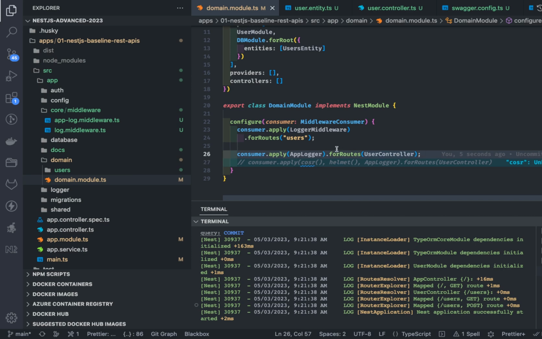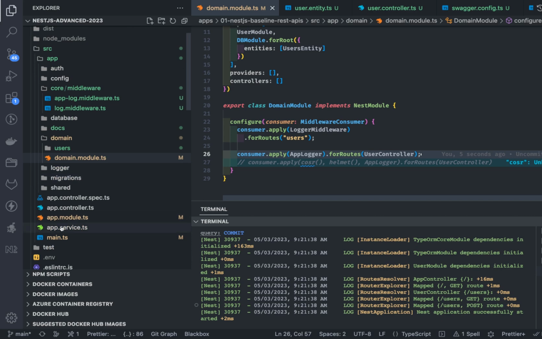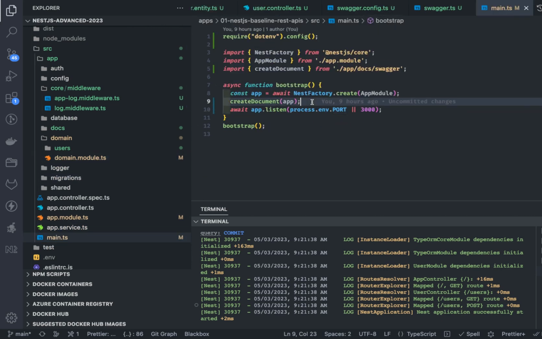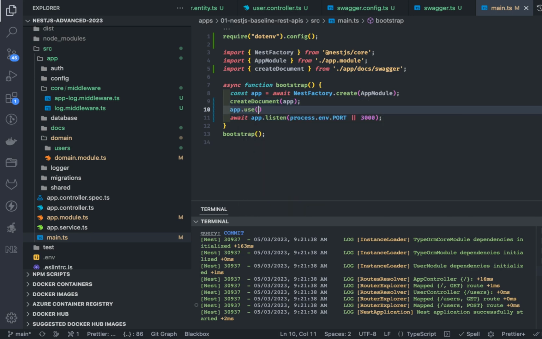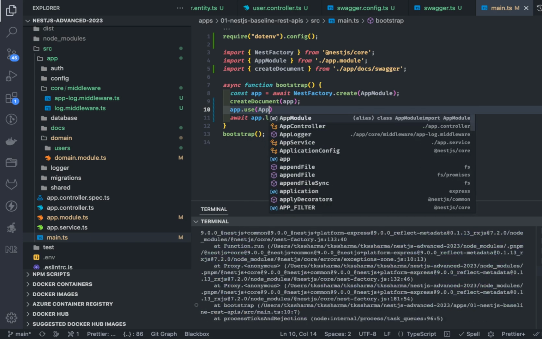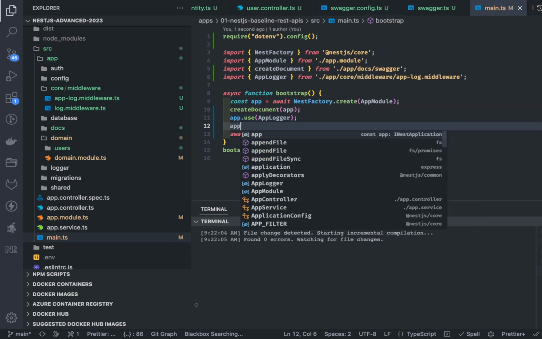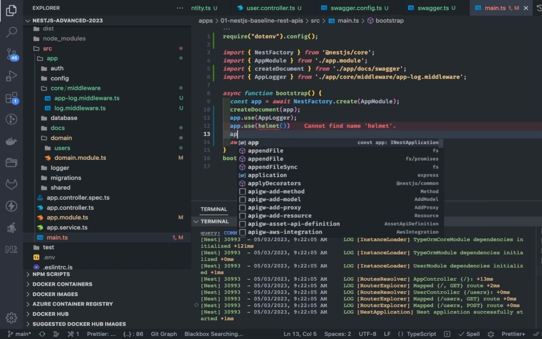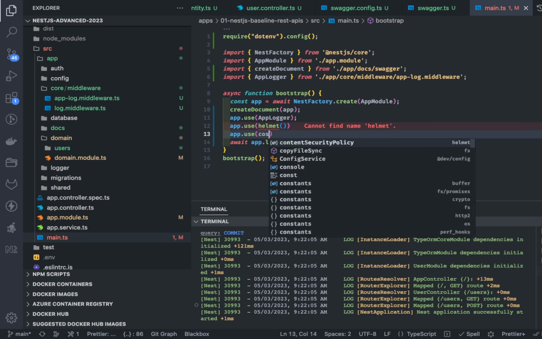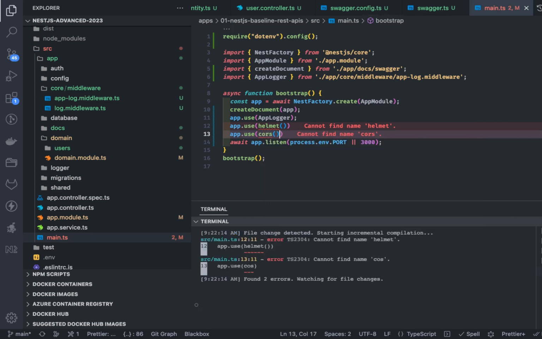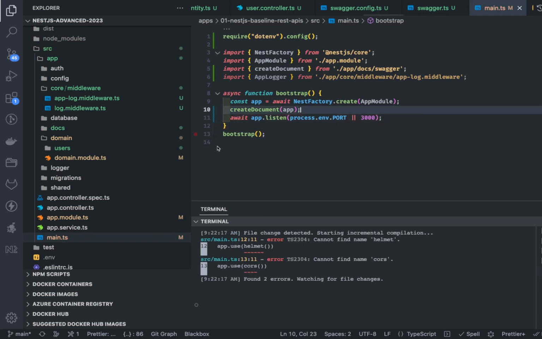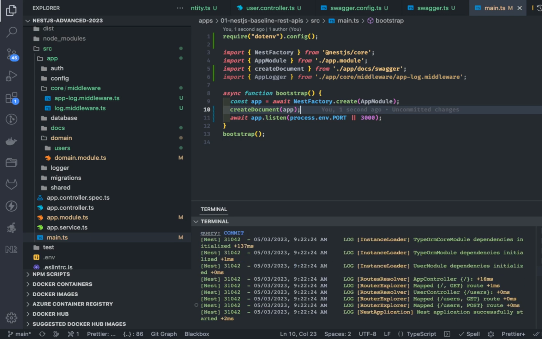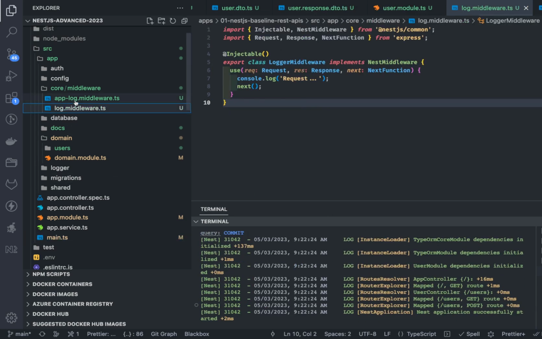Now, how you can register the middlewares globally, that you can do in main.ts. You have an app instance. If you remember how we were doing it in Express, app.use, right? So I can just do app logger. This is how you can register: app.use helmet, app.use. All these middlewares I can register at the app instance. So you are registering this middleware globally, right?